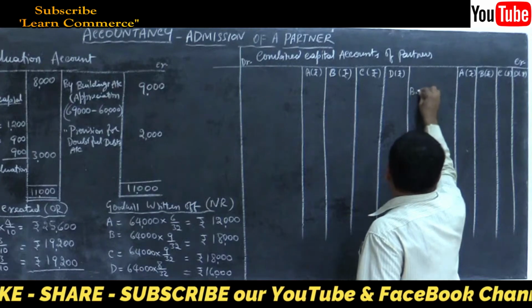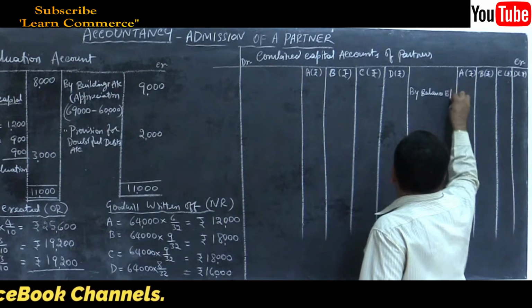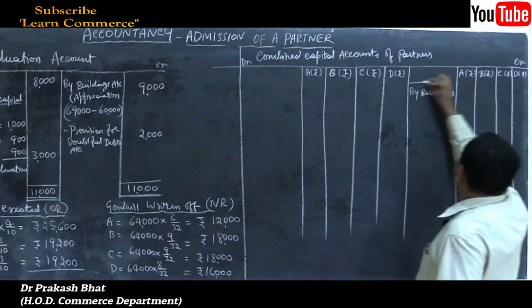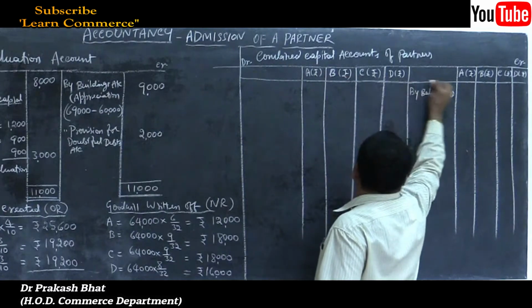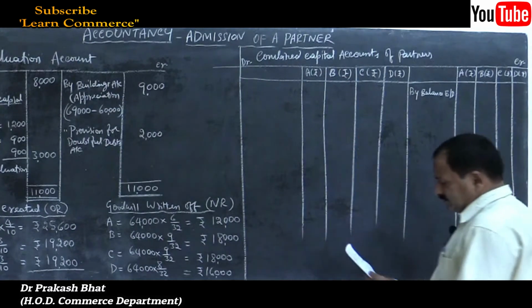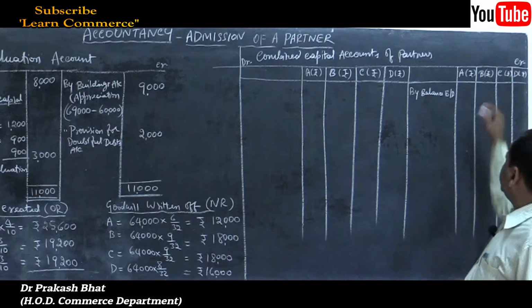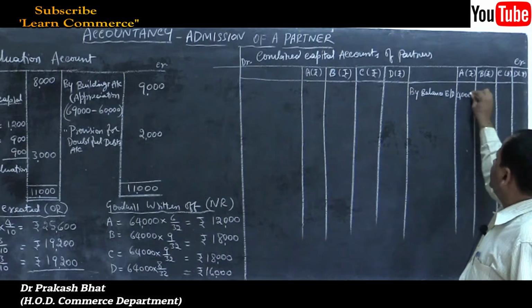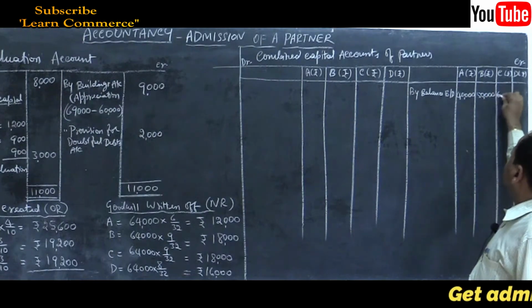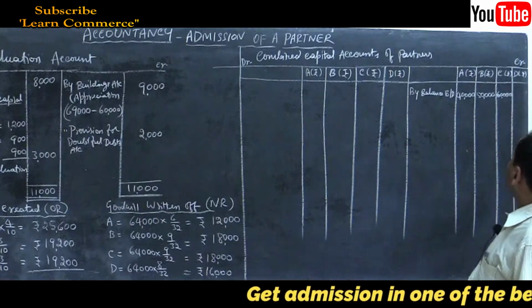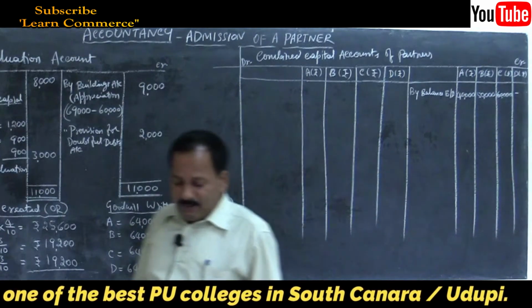Capital balances, balance brought down. How much is it? Refer old balance sheet: 40,000, 50,000 and 60,000. No entry in D's column because he is the new partner.